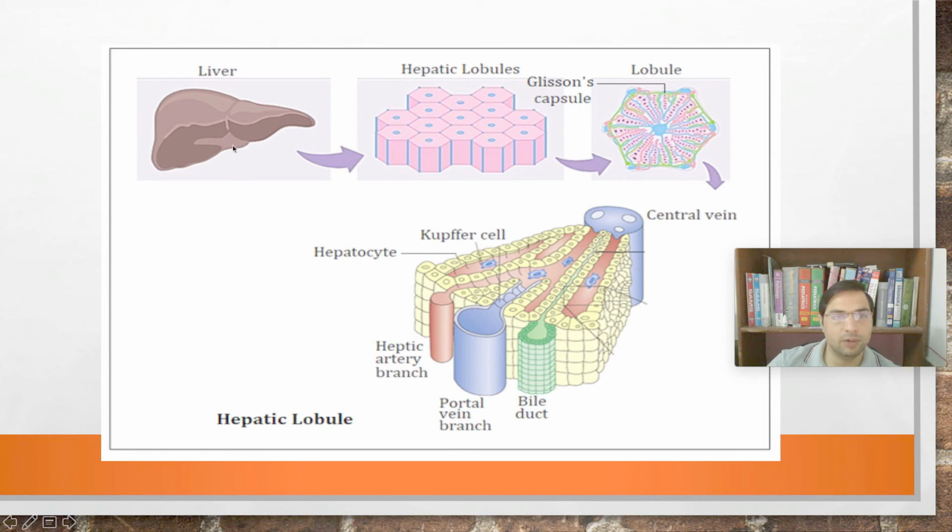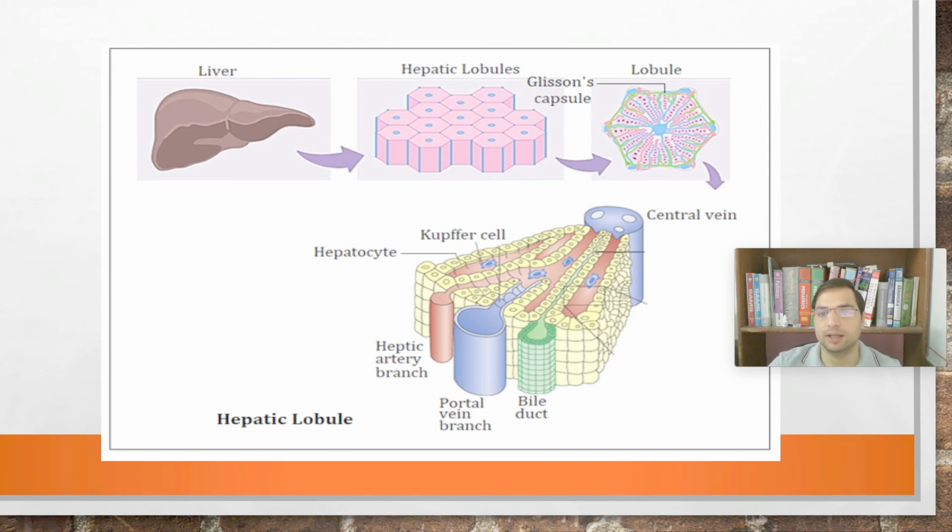So the liver is getting one source of blood from the portal vein, and another source of blood from the hepatic artery, from the abdominal artery, right? But both of these are entering into the liver but exiting as one hepatic vein. So this central vein will become the hepatic vein. So this portal vein is coming and this hepatic artery is coming. The portal vein is draining blood and the hepatic artery is also draining blood into the free spaces, which are called sinusoids, right?